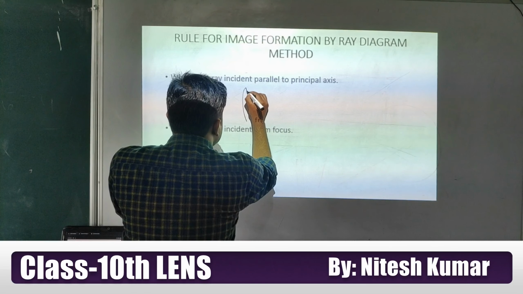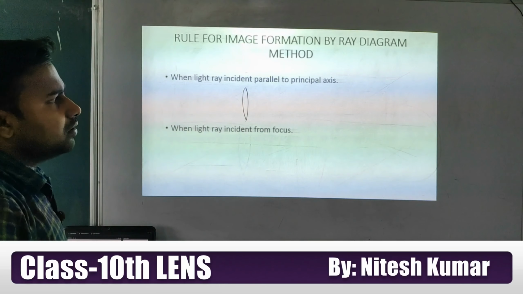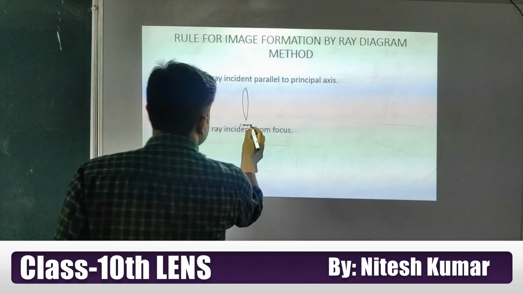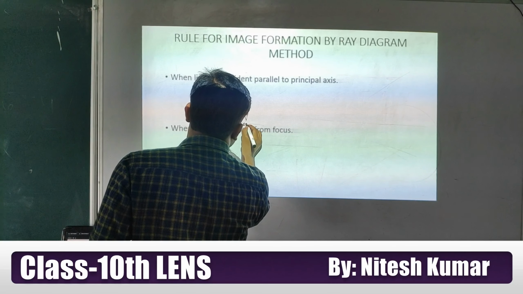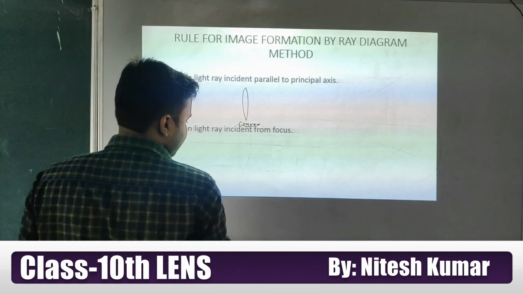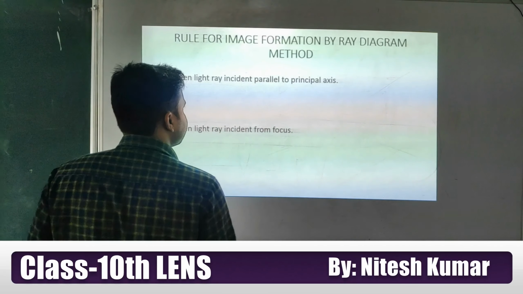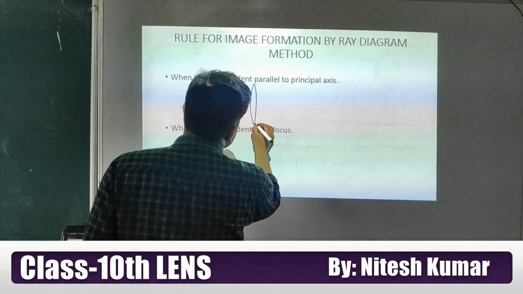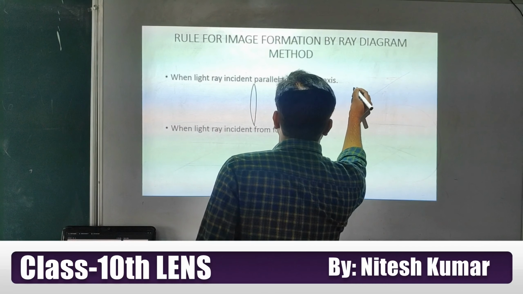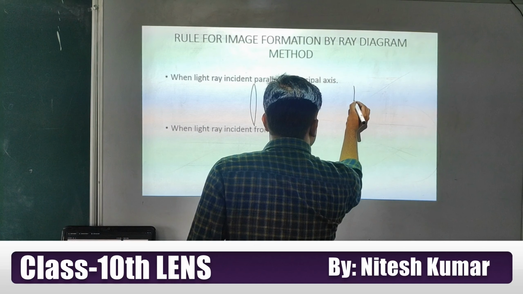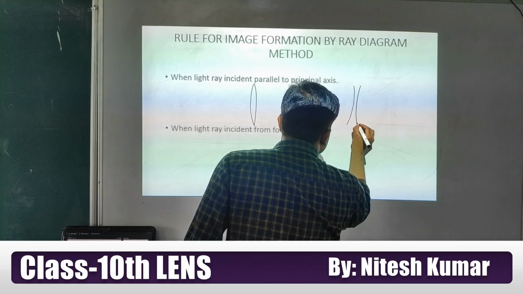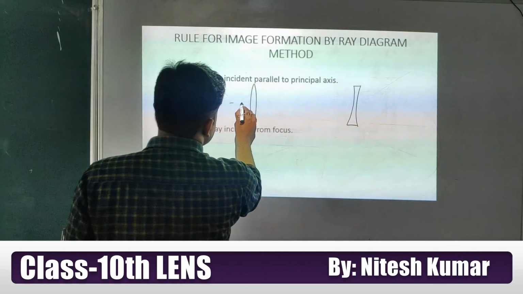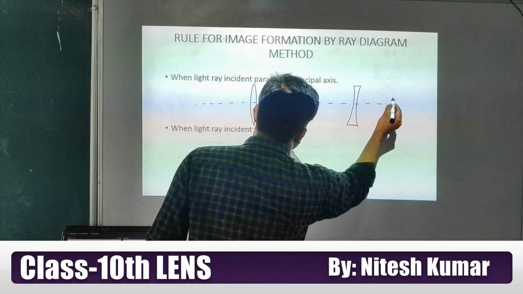First case, in this case I am taking this lens as convex. Okay, it's very small, that's why I am not writing. Is it visible or not? Look at this. Okay, so convex, and here I am considering a concave. Now here is a principal axis and this one is a principal axis for this lens.